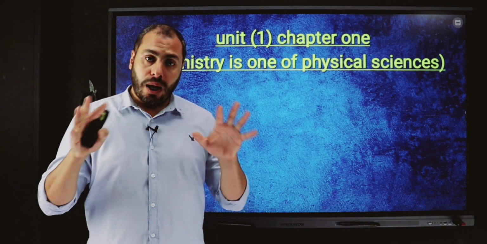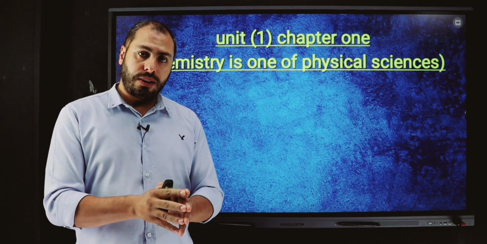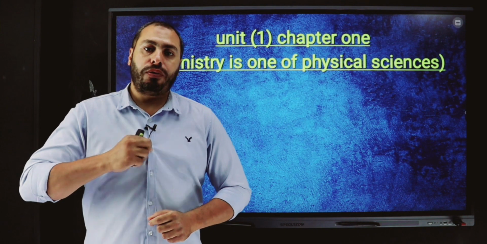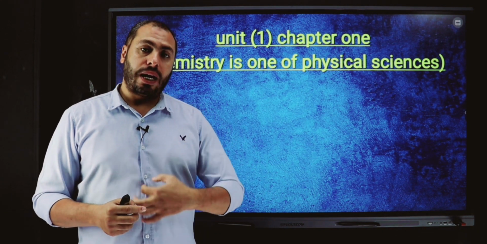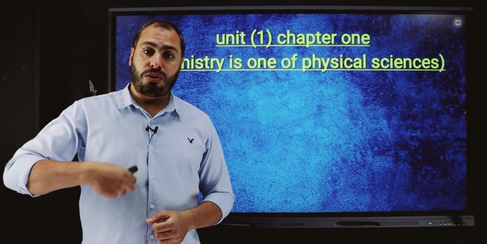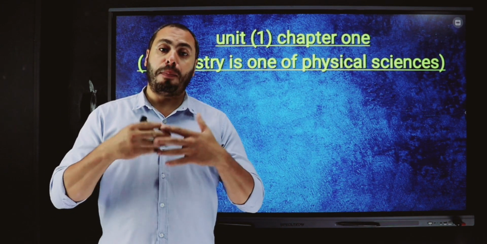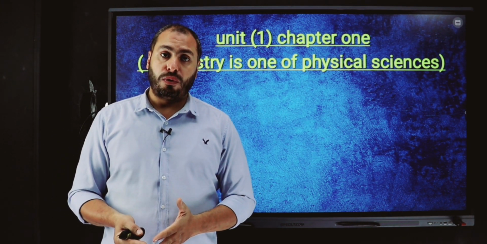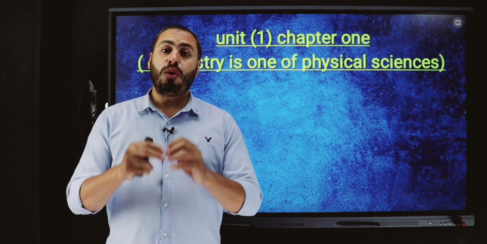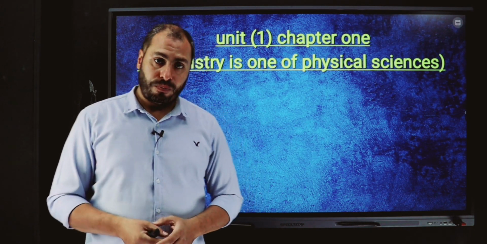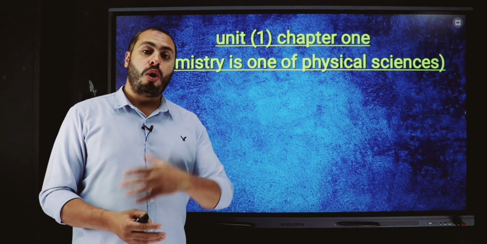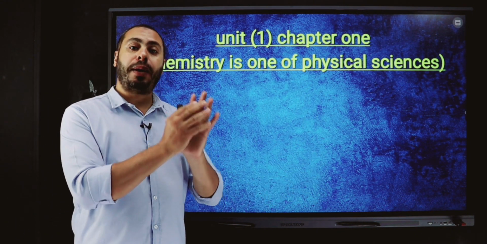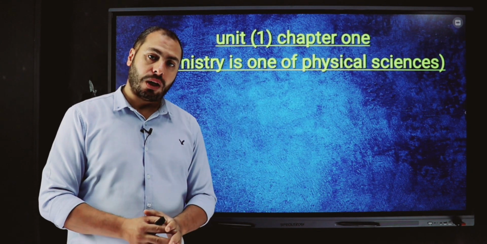So our life depends on chemistry. The clothes that we wear, it depends on chemistry. Why? The color, the texture, and so on. Medicines that we use for our diseases and so on, so it depends on chemistry. So chemistry is the central science. All other sciences depend on chemistry.